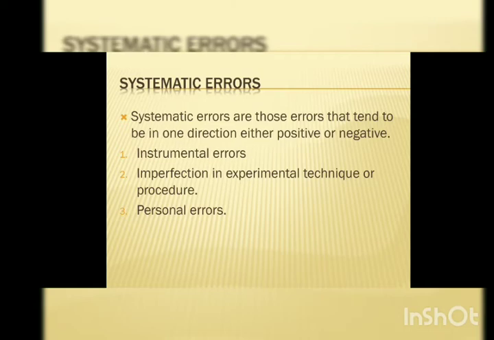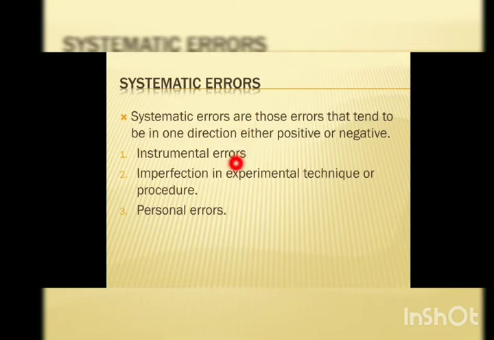It always occurs due to some rule. We know the reason for that error. We can predict the cause of this error. Such type of error is known as systematic errors. And there are three categories of systematic errors.